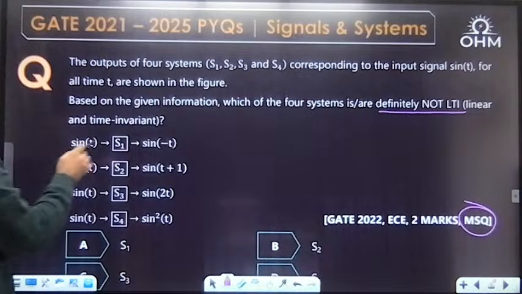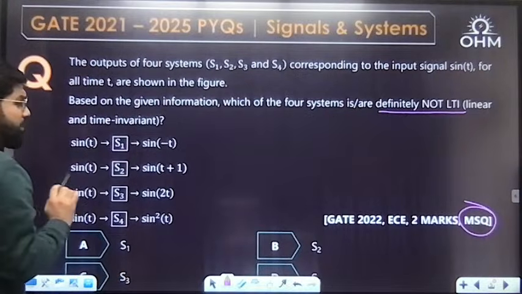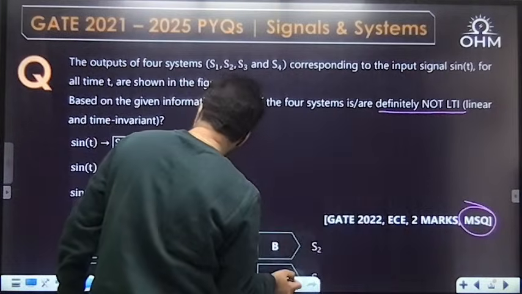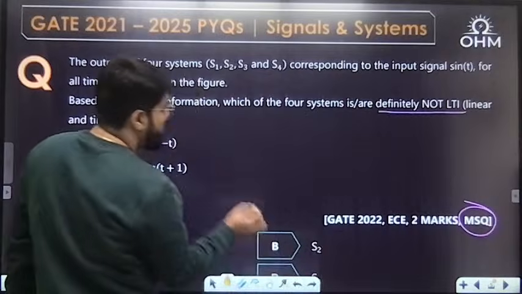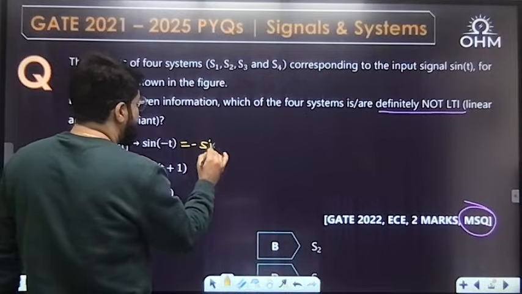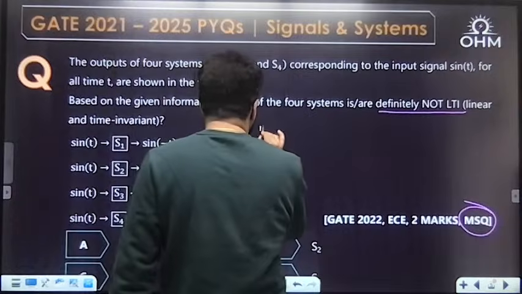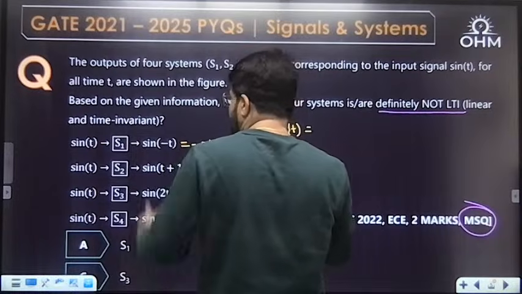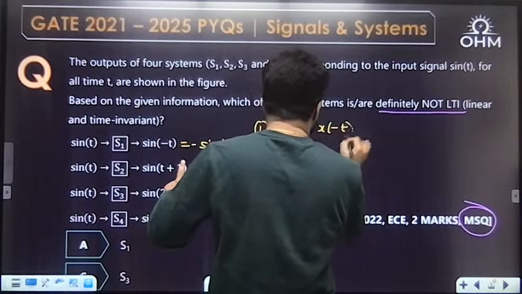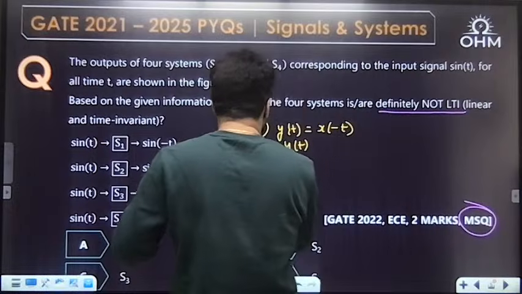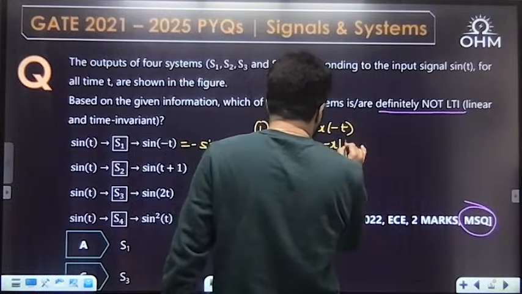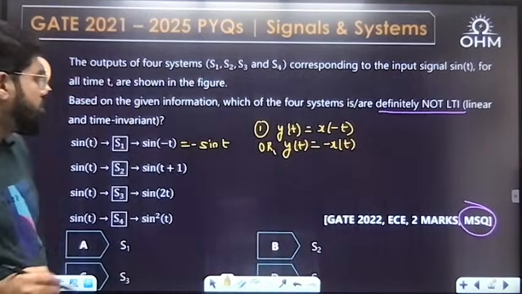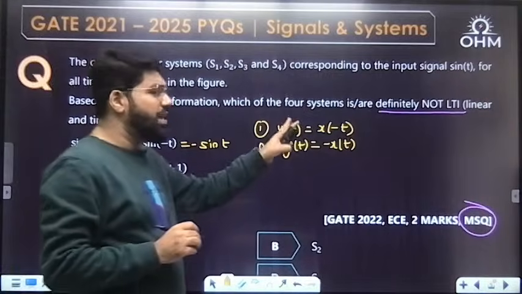Now see here. For the first system, if you apply sin t, you get sin of minus t. But sin of minus t is also equal to minus sin t. So in case number 1, there are 2 possibilities: y(t) equal to x of minus t, or y(t) equal to minus of x(t). We don't know which it is. Sin minus t is minus sin t, so it could be either case.